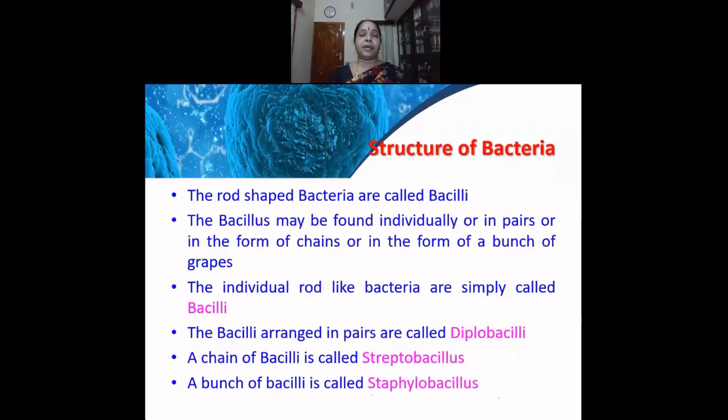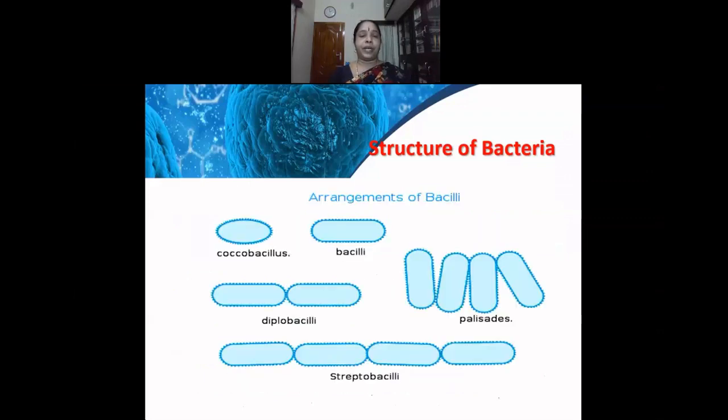The rod-shaped bacteria are called the bacilli. The bacilli may be found individually, or they can occur in pairs like the coccus, or they can form a chain, or they can also form a bunch like grapes. The individual rod-like bacteria are called bacilli. When they occur in pairs, they are called diplobacilli. When they stick together and form a long chain, they are called streptobacillus. And when they occur in groups, they are called staphylobacillus. In this image, we can find the bacilli, the diplobacilli occurring in pairs, the streptobacilli as a long chain, and the groups, which are also called palisades.